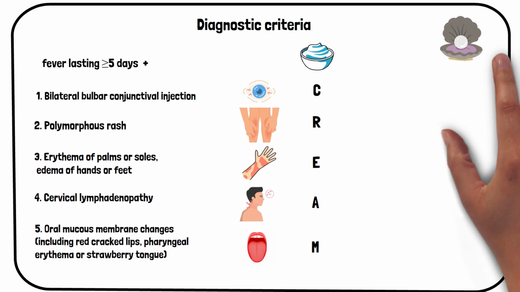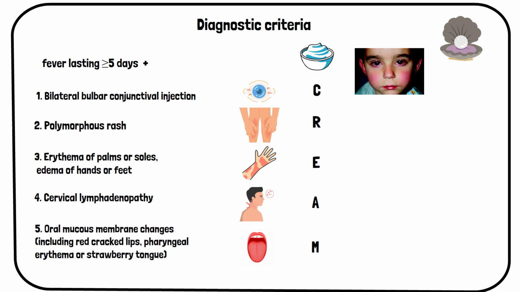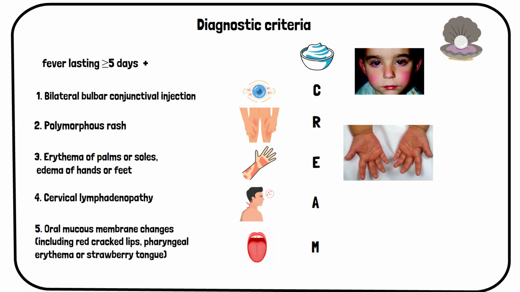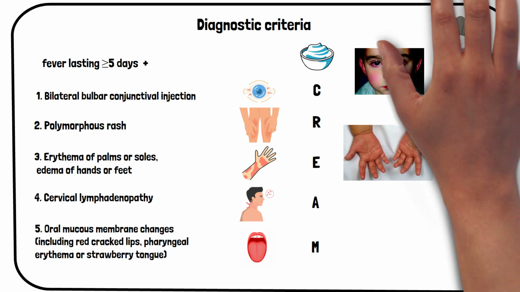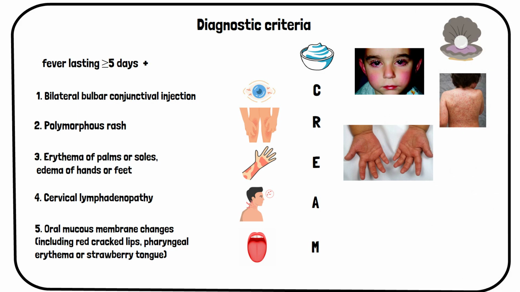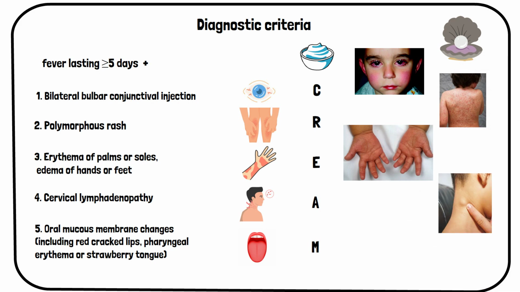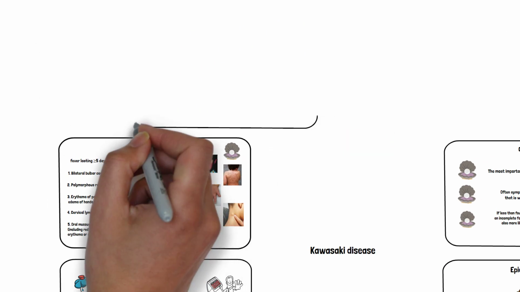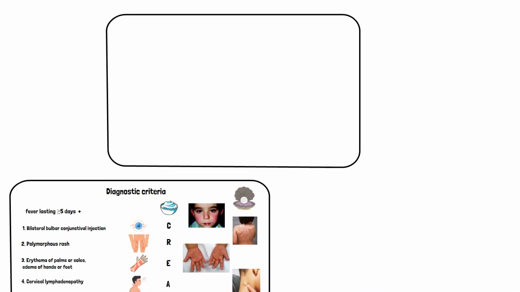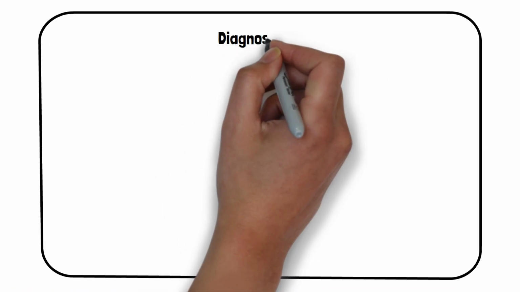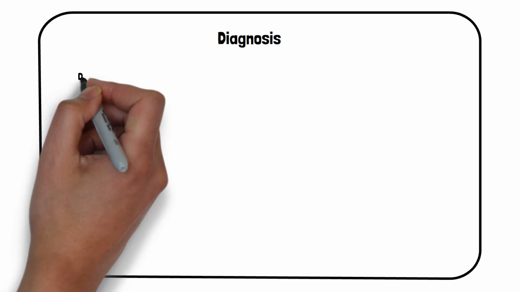Since we don't live in a cartoon, here are a few real-life photos so you can more easily recognize patients with Kawasaki in your clinical practice. I hope these criteria are pretty clear by now. Also, a good thing to remember is that fever is minimally responsive to medication and typically remains high. By using the aforementioned criteria and lab tests, you will be able to make a diagnosis.